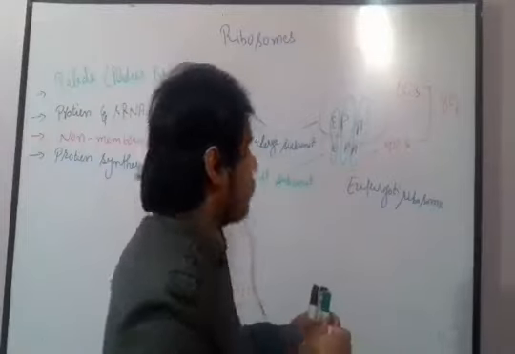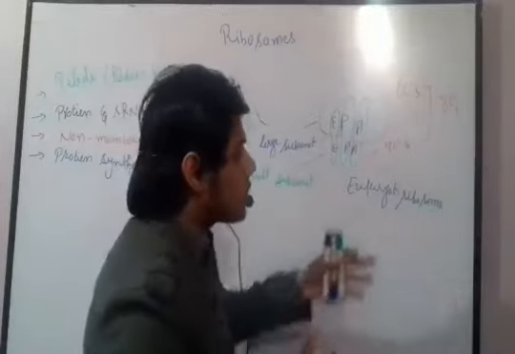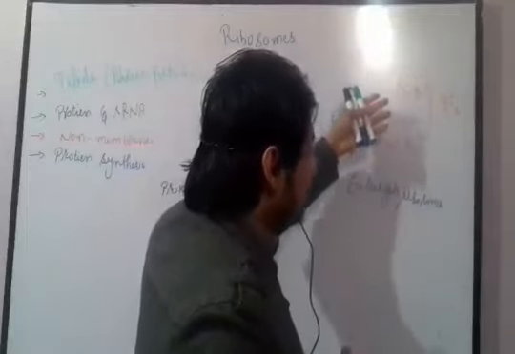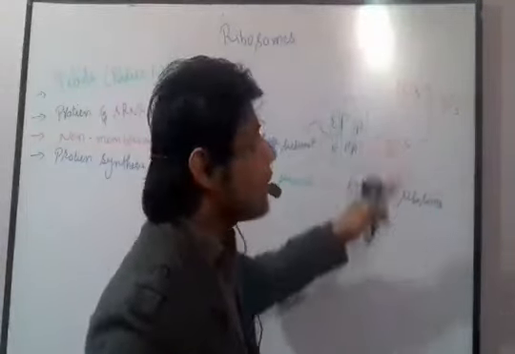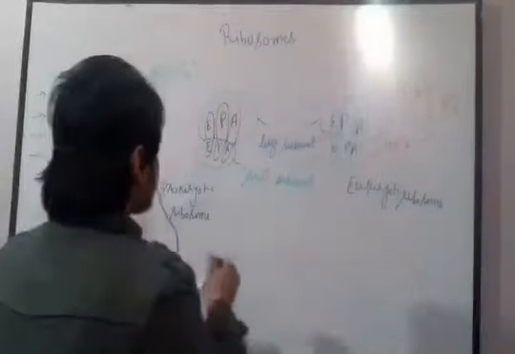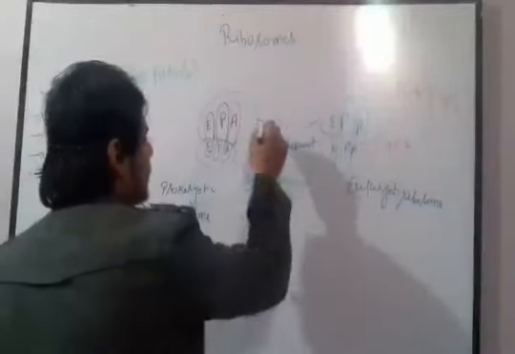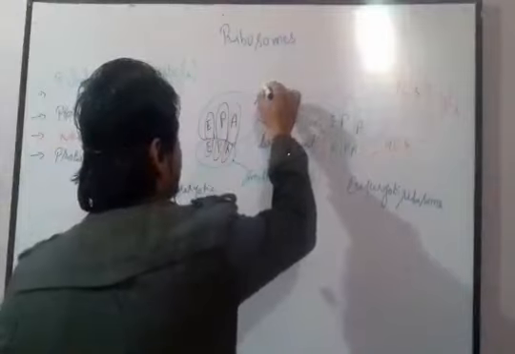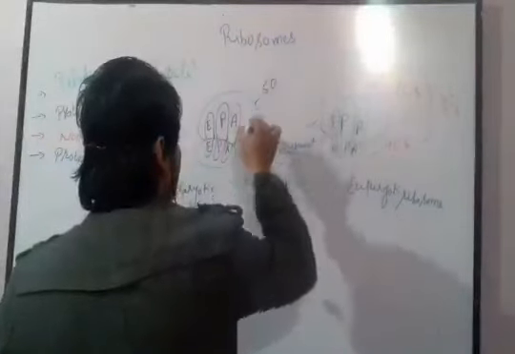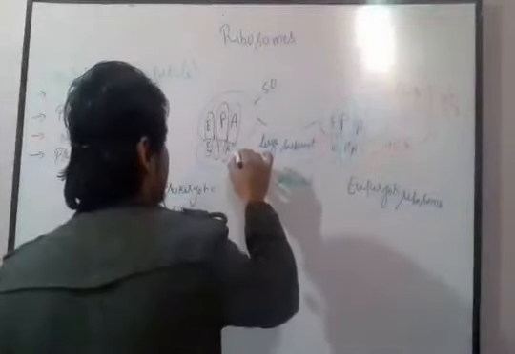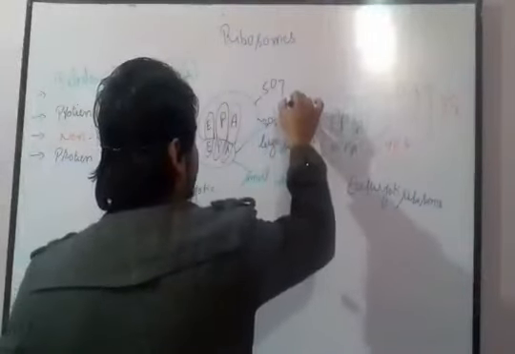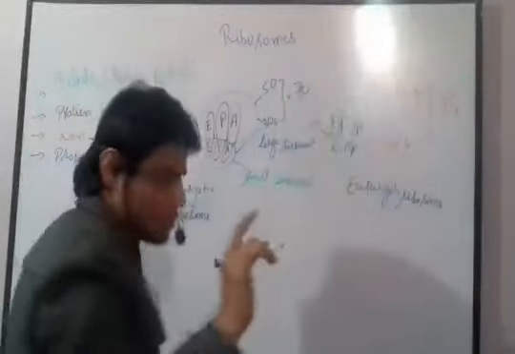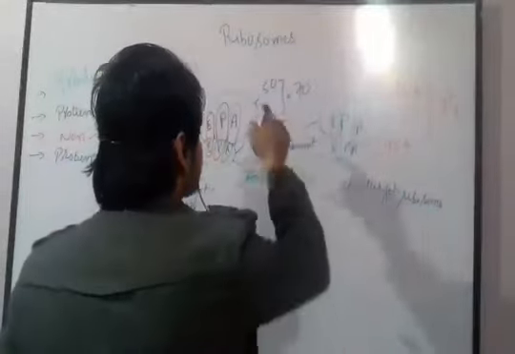Okay, keep it in your mind, because a lot of students have some confusion that when 60 and 40 are added together they are 100, but actually in this case they will be 80S. Now in the prokaryotic case, this is the 50S and this is the 30S, and together they make 70S, not 80S. Okay, this is very important. 50 and 30 is actually 70S.